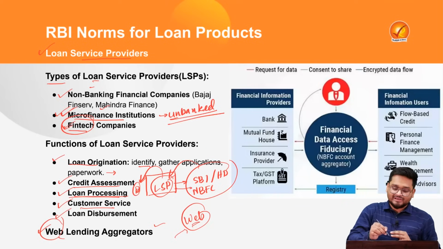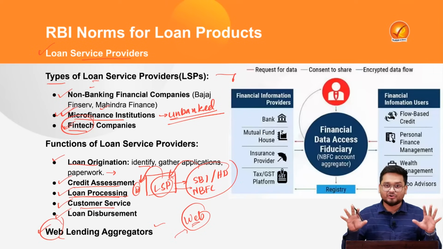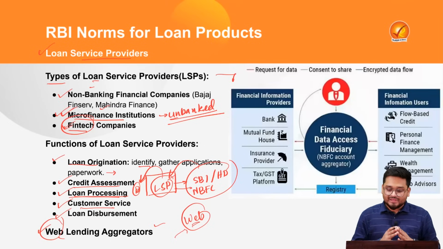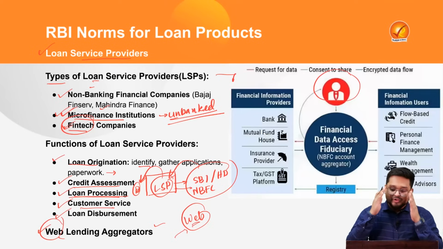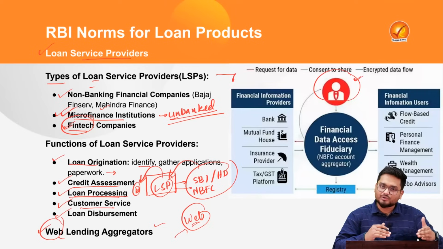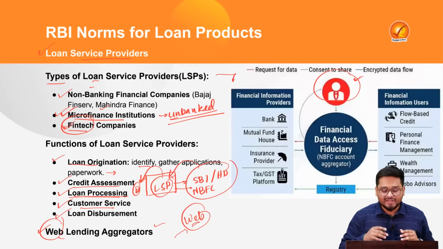And recently the government of India has also designed an architecture of how these web aggregators should be designed. Here is the customer who is signing on the website, using his or her own name, email address and date of birth, and PAN card, Aadhaar card and so on, and they get registered on the website.